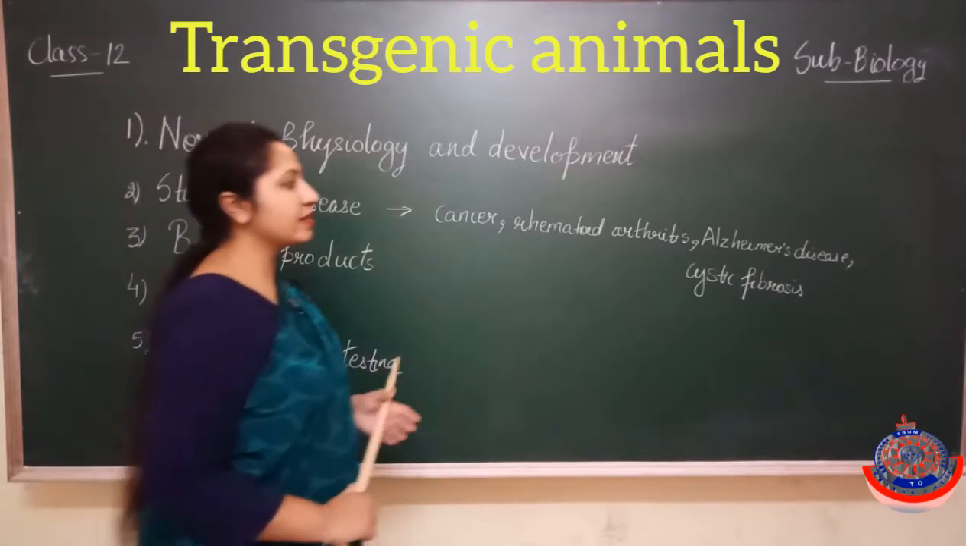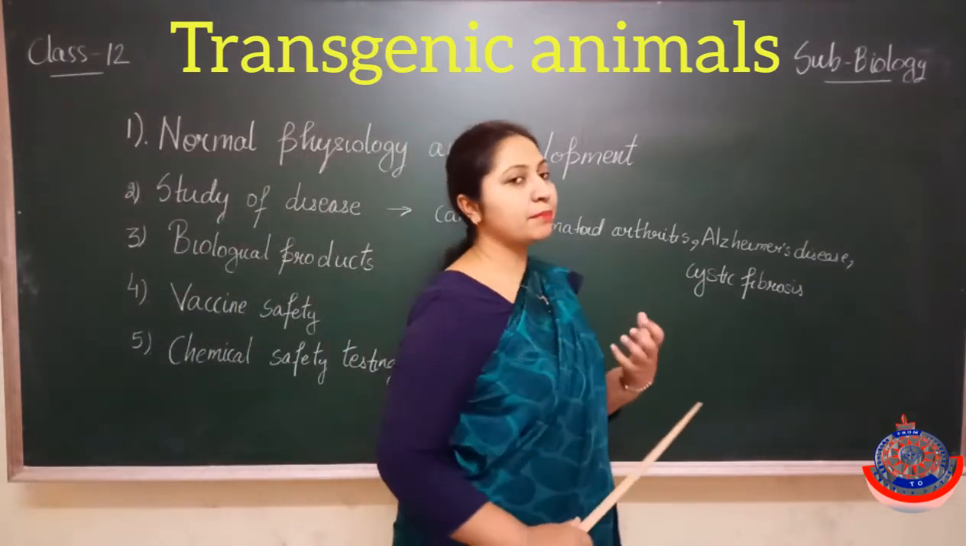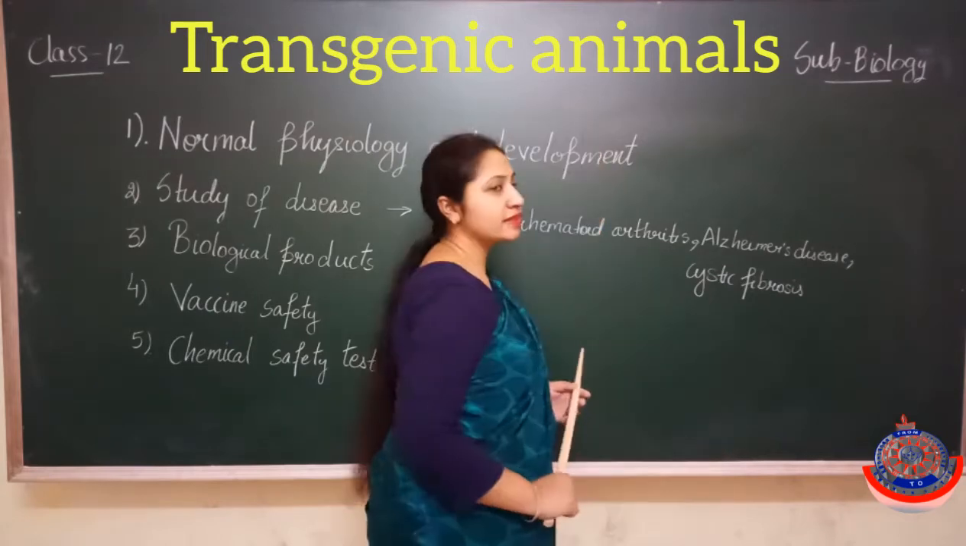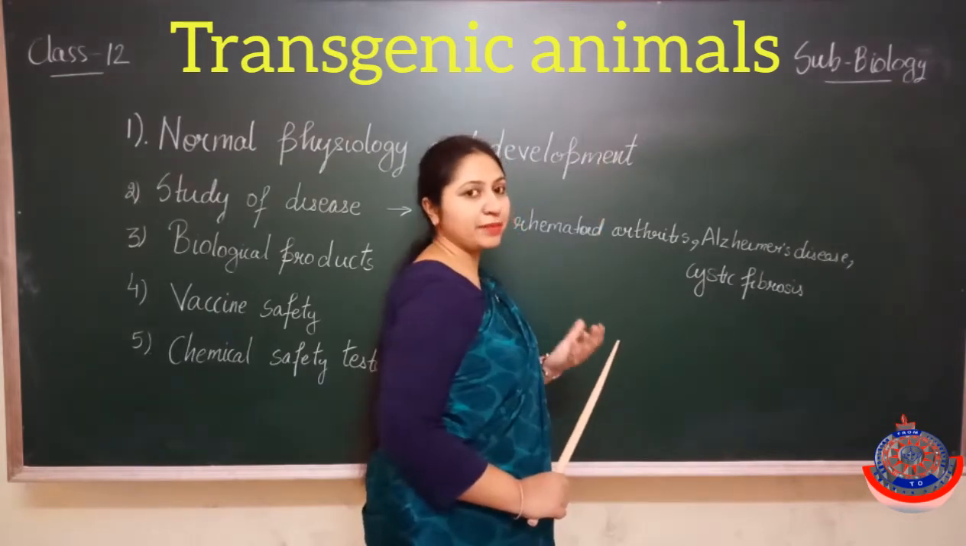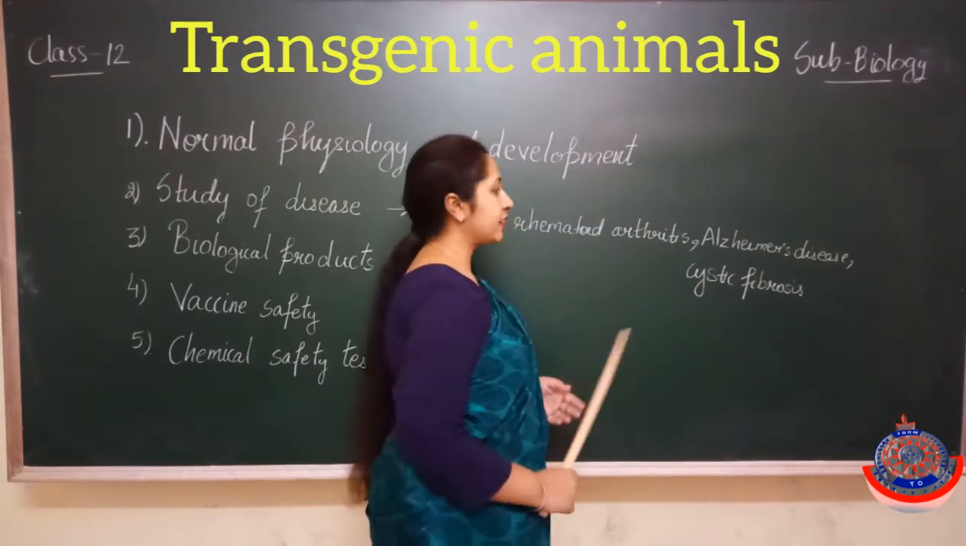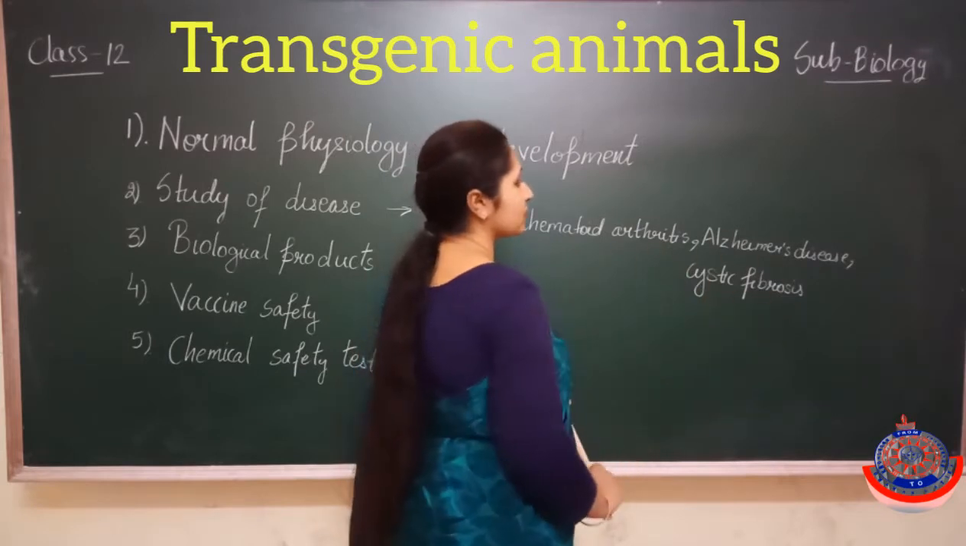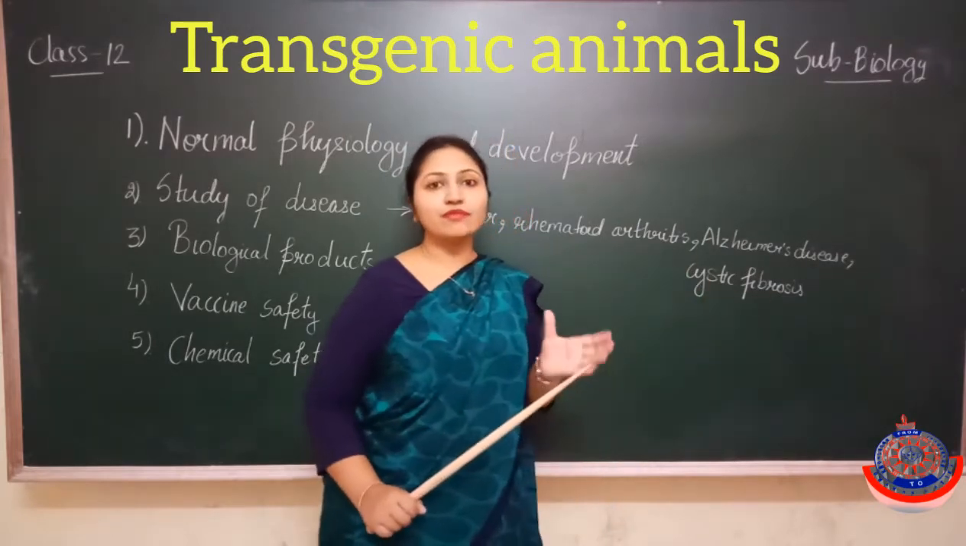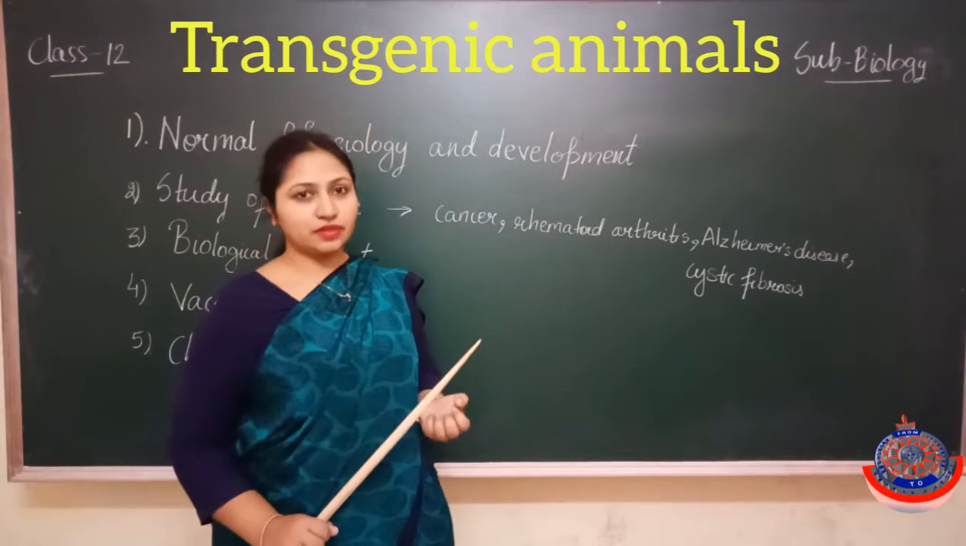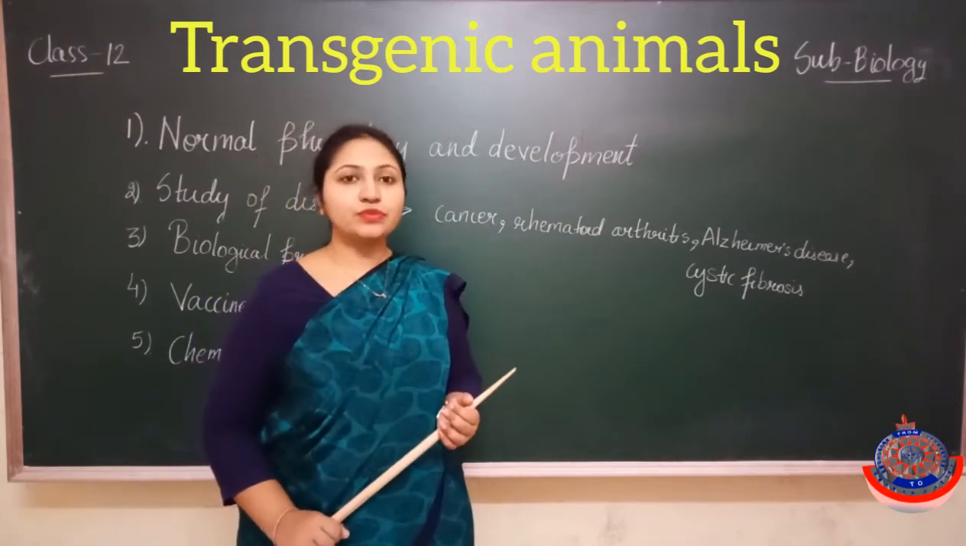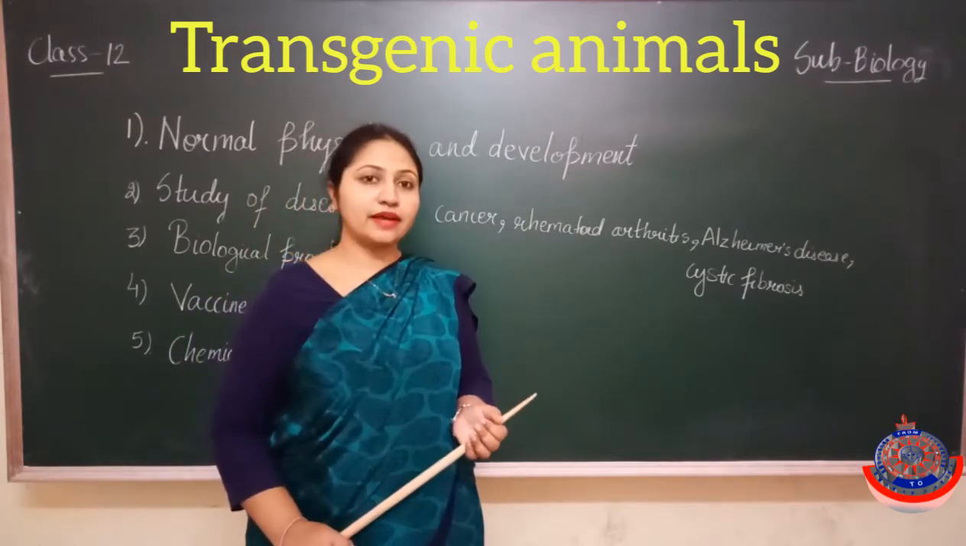Alzheimer's disease is linked with the thinking and memory ability. In this disease, the thinking and the memory power get affected. Now next is cystic fibrosis. In this case, what happens? The alveoli get blocked because of the deposition of thick mucus in them.